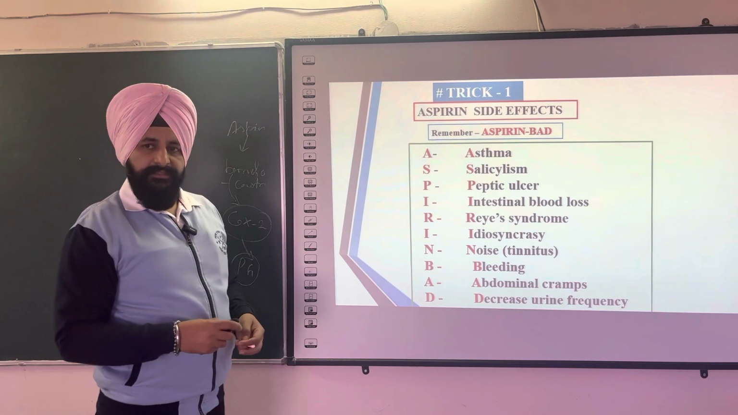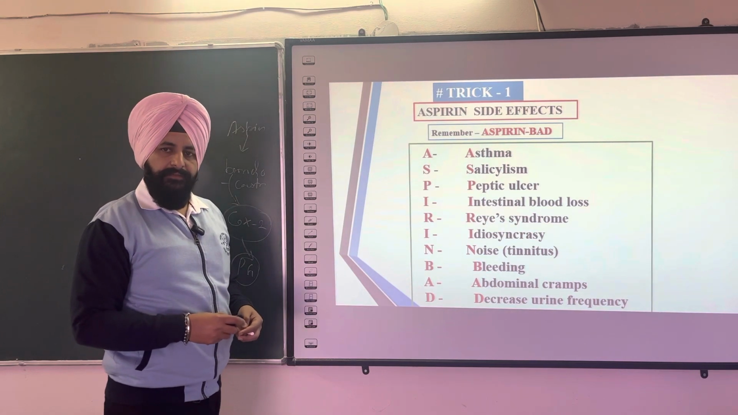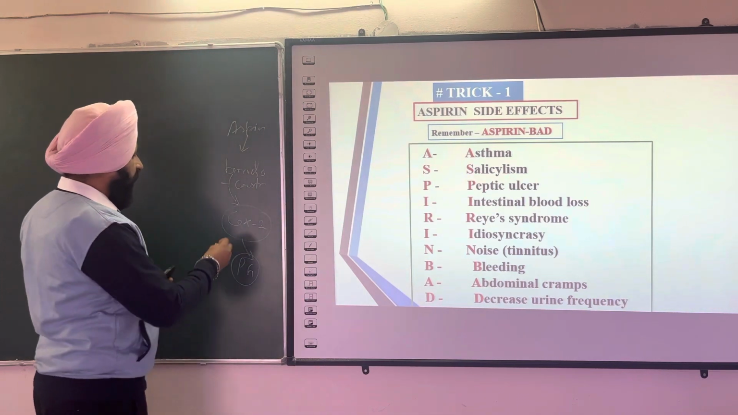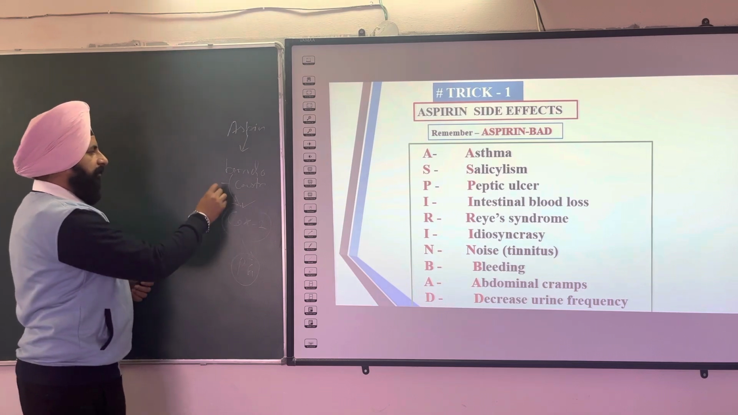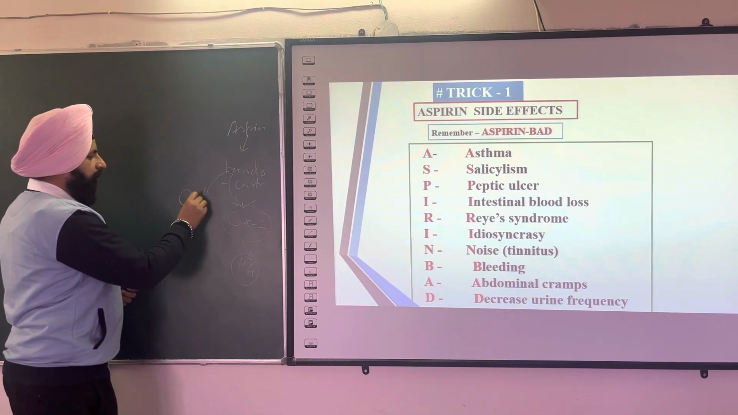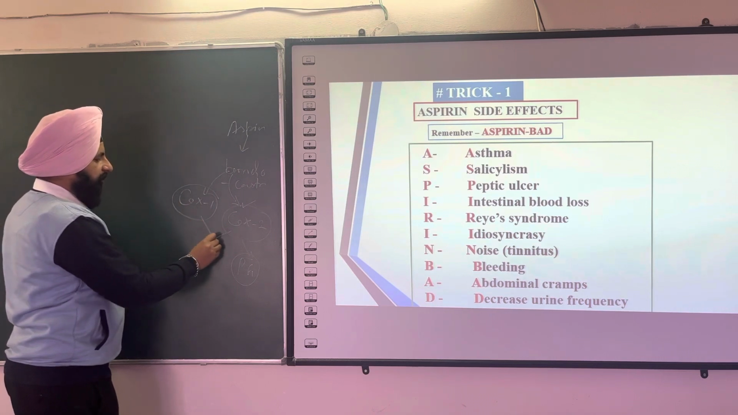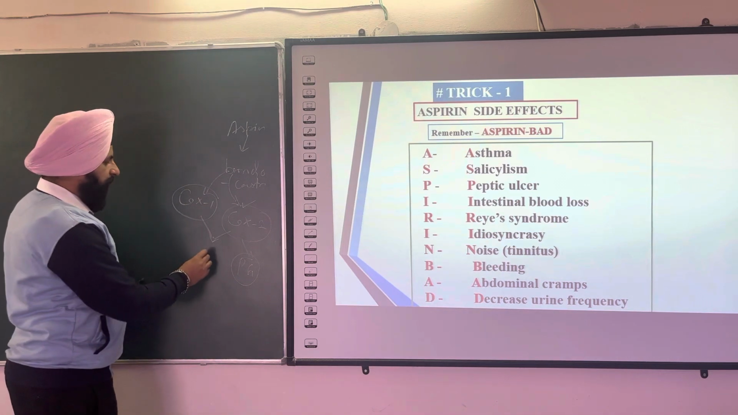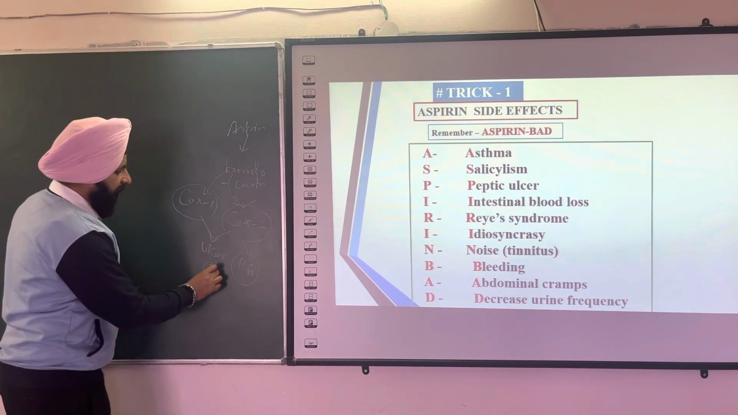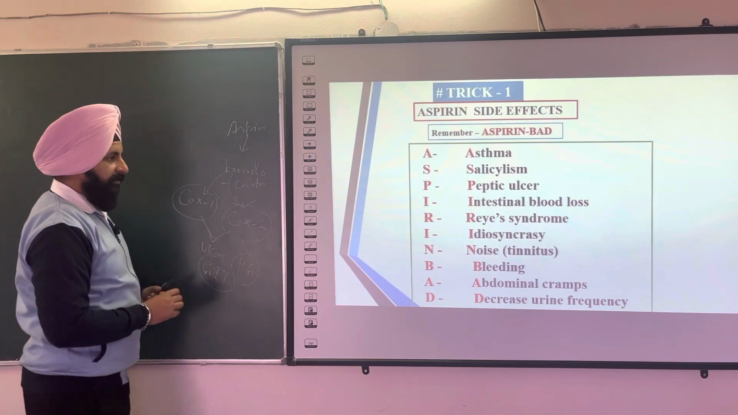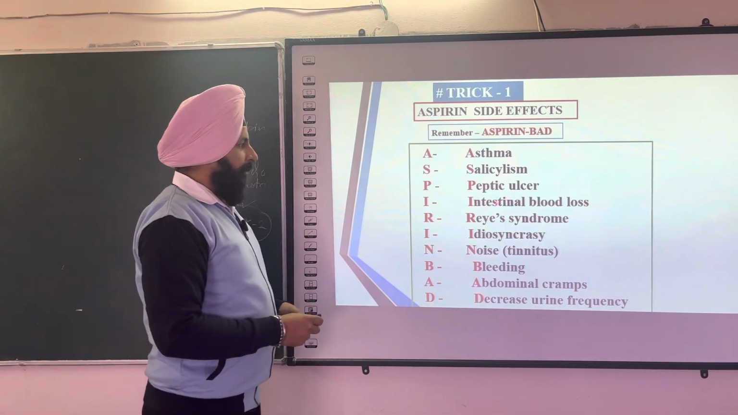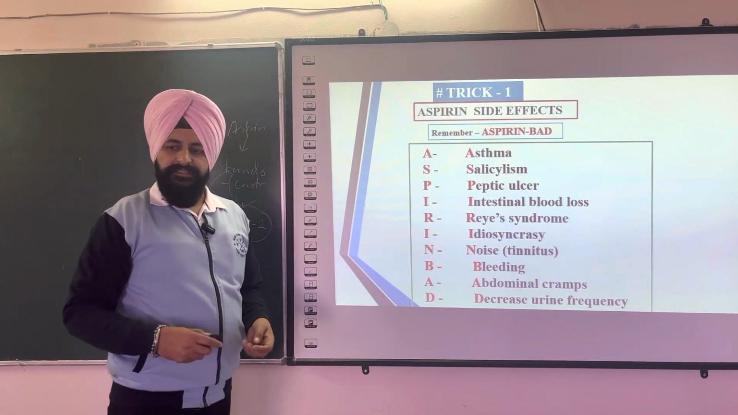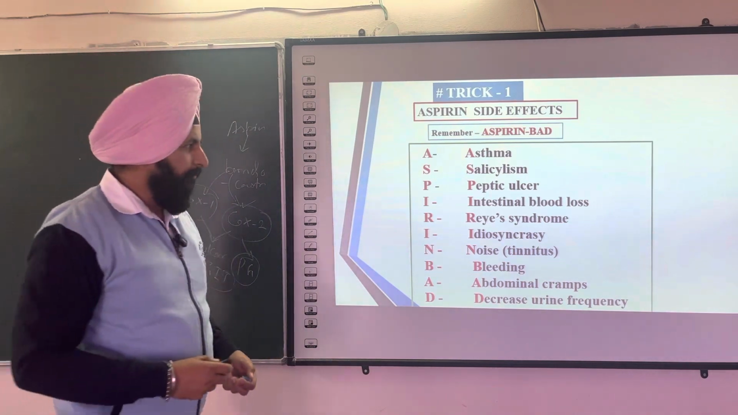Aspirin causes salicylism, because salicylic acid is the active part of aspirin. Peptic ulcer: you know that it inhibits COX-2, which is beneficial, and on the other side it also inhibits COX-1. Due to this imbalance of beneficial and harmful effects, it is responsible for producing ulcers in the GIT. So aspirin produces gastric ulcer, peptic ulcer, and intestinal blood loss. Due to the ulcer there is excessive loss of blood from the intestine.